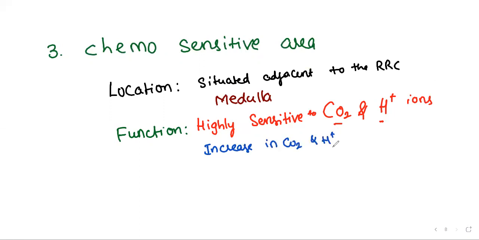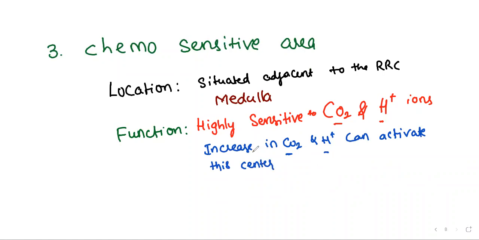If the concentration of carbon dioxide and H plus ion has increased, what can we understand? Because you are using more oxygen. You are using more oxygen. That's why you are having more carbon dioxide and more hydrogen ions. That's so simple. So an increase in carbon dioxide and H plus ion can activate this center. Which center? Chemosensitive area. Then after that, what it is doing is very important.